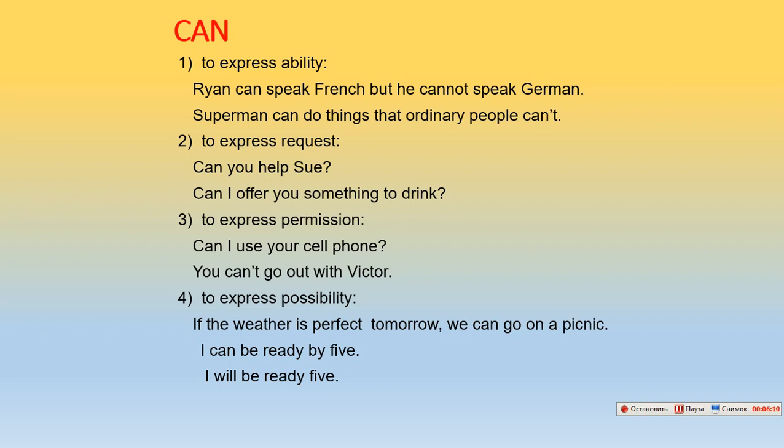Third, to express permission. Can I use your cell phone? You can't go out with Victor. Fourth, to express possibility. If the weather is perfect tomorrow, we can go on a picnic. I can be ready by 5. I'll be ready by 5.